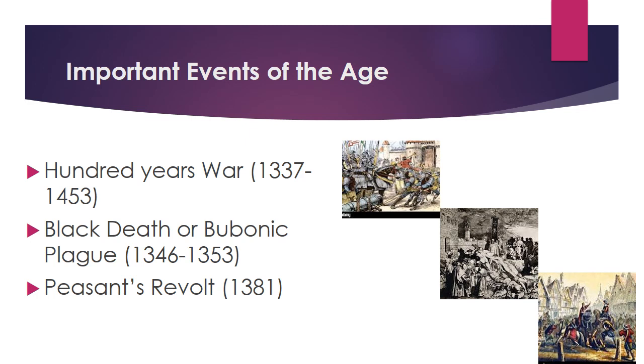The second important event was Black Death or bubonic plague. This pestilence affected England so much, and it was the most fatal pandemic recorded in human history, as it caused the deaths of 75 to 200 million people. So this was one of the causes that shook literally the hinges of the whole England.